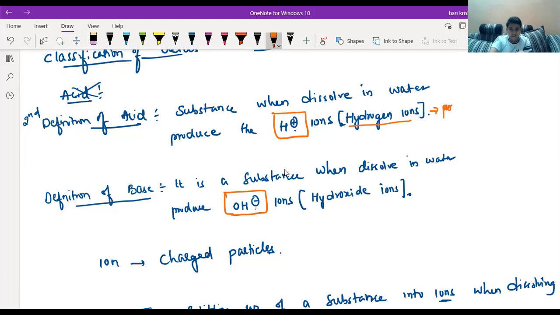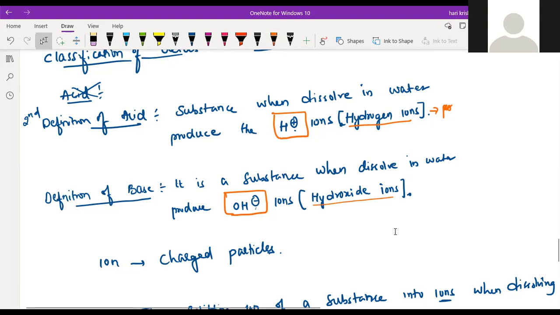H minus ions. OH minus ions. So what is the OH minus ion name? That is a hydroxide ion. Sir, what is hydroxide? Is it also an element? It is a name. The name of OH is called hydroxide. Okay, sir. Clear now? Yes, sir.